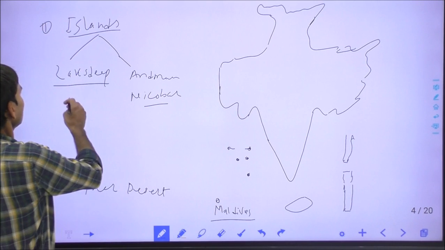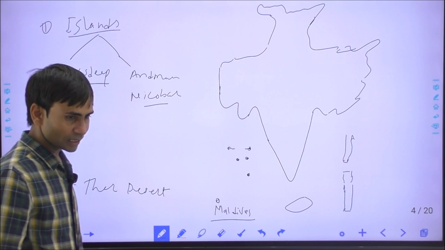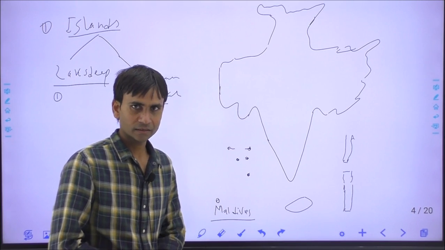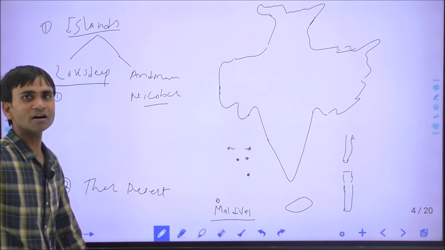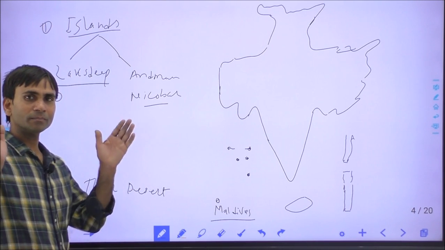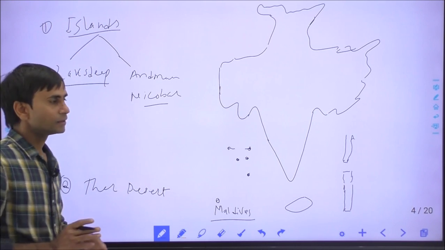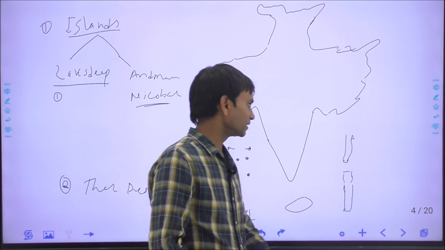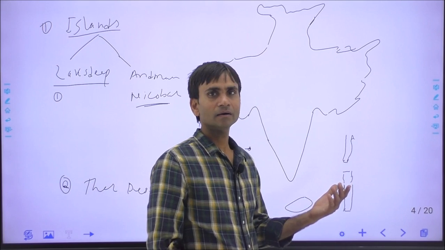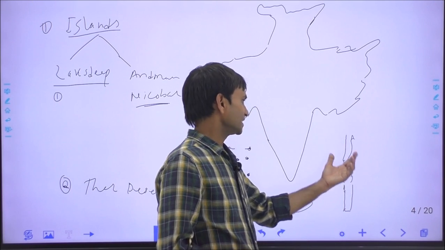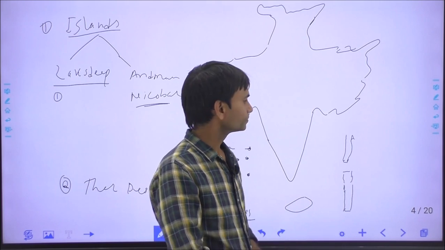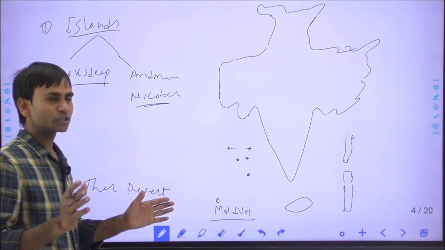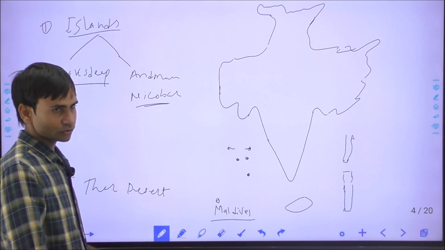First, the islands of Lakshadweep are formed by coral. They are coral islands. They are formed by the deposition of excreta of the coral, the marine livings, and the islands of Andaman Nicobar are mainly formed by the lava which was erupted by the volcanoes.